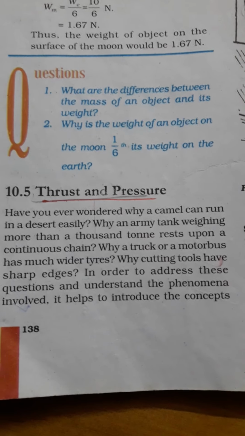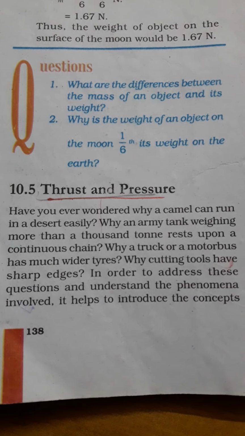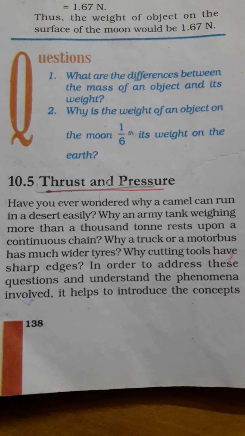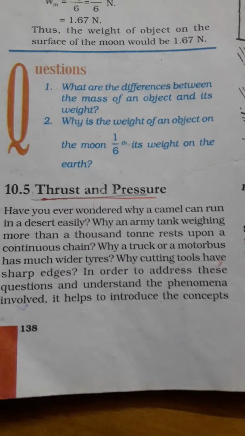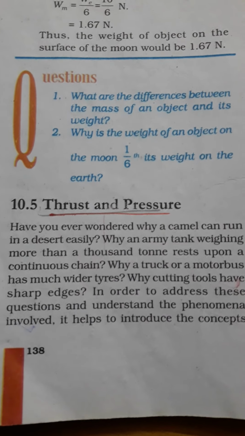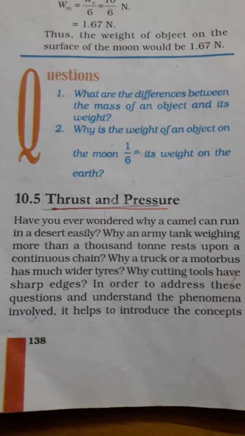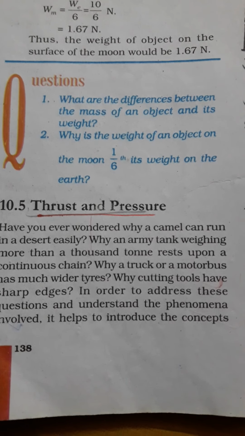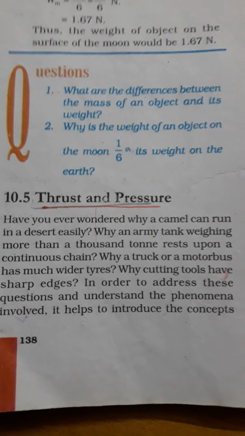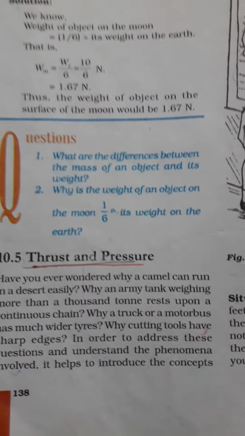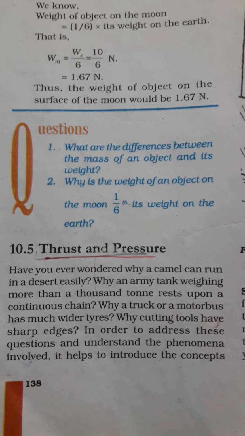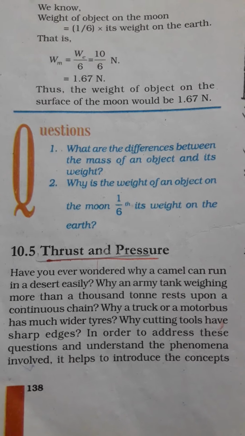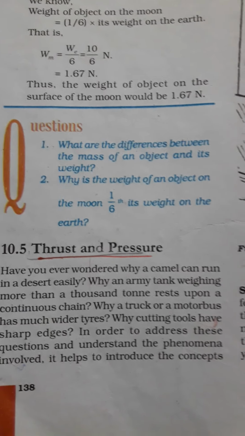Thrust and pressure. Next topic, thrust and pressure. We have already studied that the camel is called the ship of the desert. So have you ever wondered why a camel can run on a desert easily, whereas for us to walk on a desert is so difficult? Why does an army tank weighing more than 1,000 ton rest upon a continuous chain?